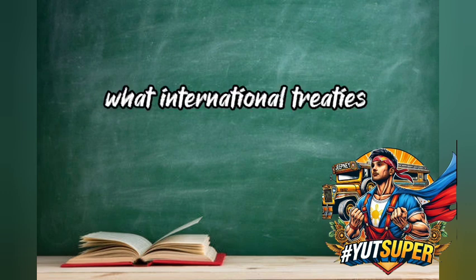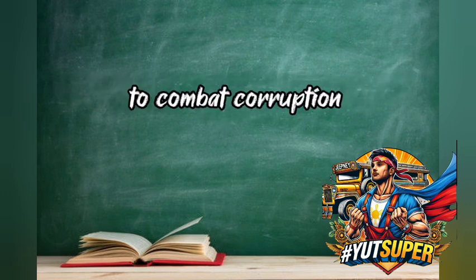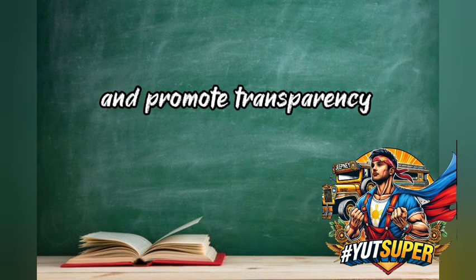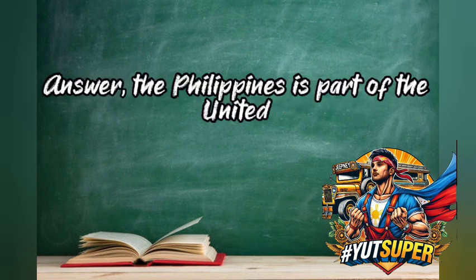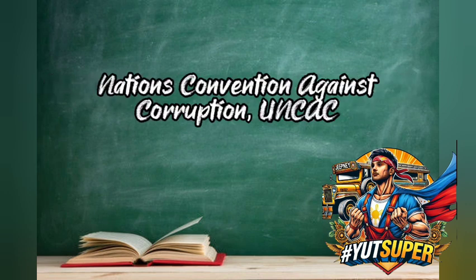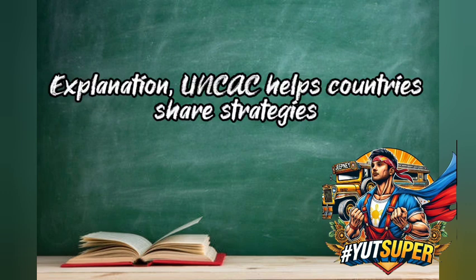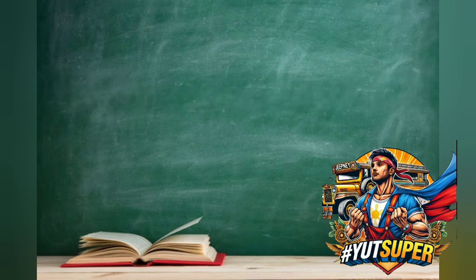14. What international treaties or agreements has the Philippines signed to combat corruption and promote transparency? Answer: The Philippines is part of the United Nations Convention Against Corruption, UNCAC. Explanation: UNCAC helps countries share strategies and resources to fight corruption.